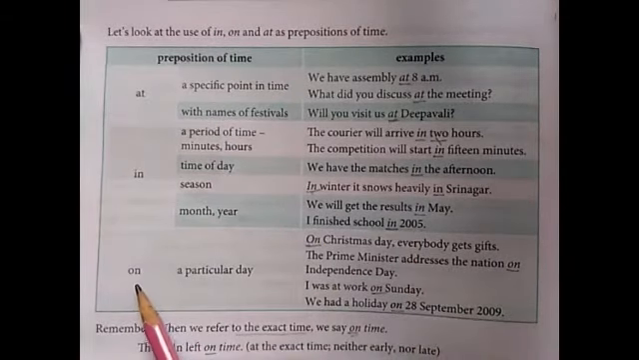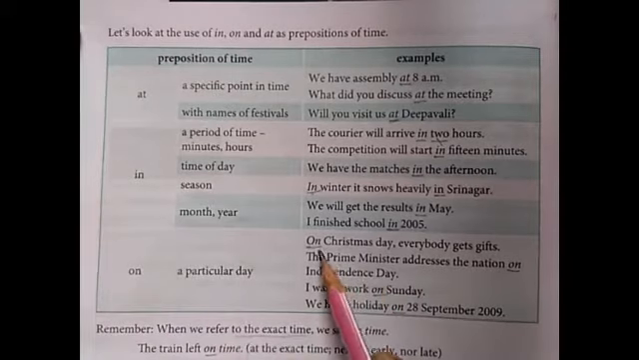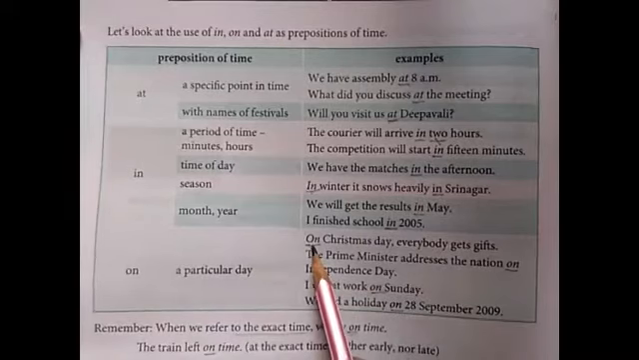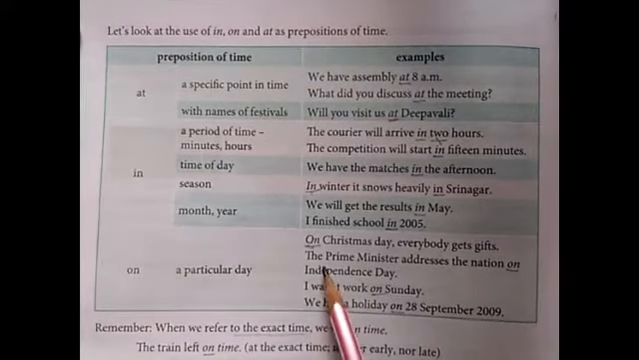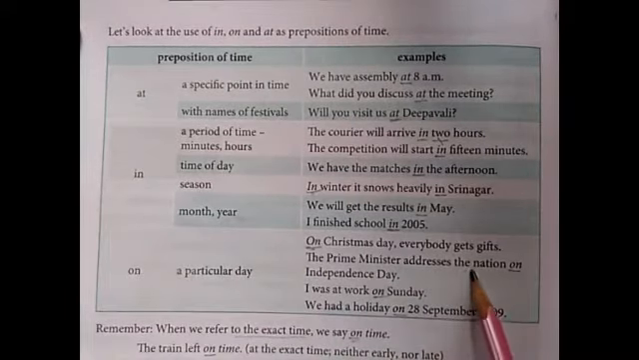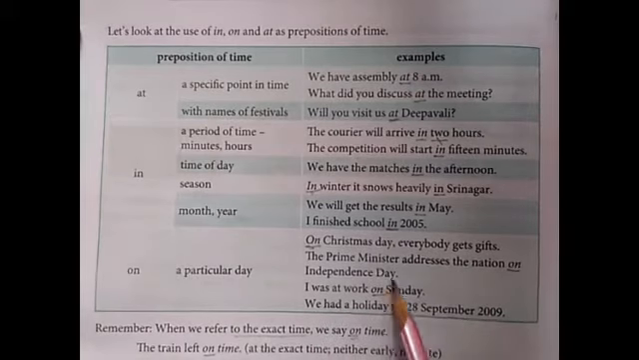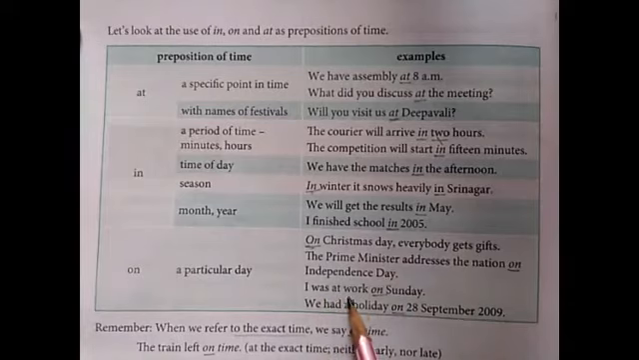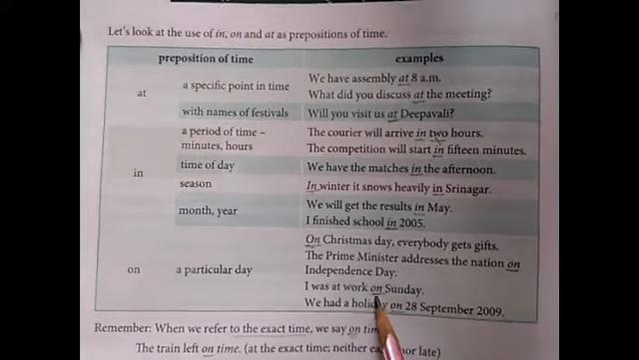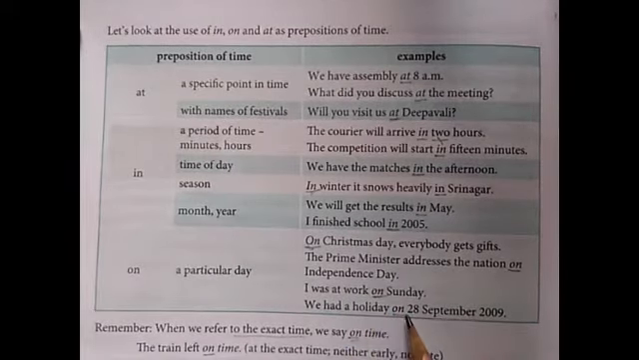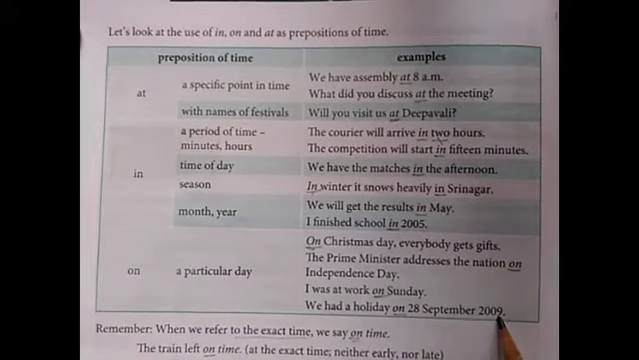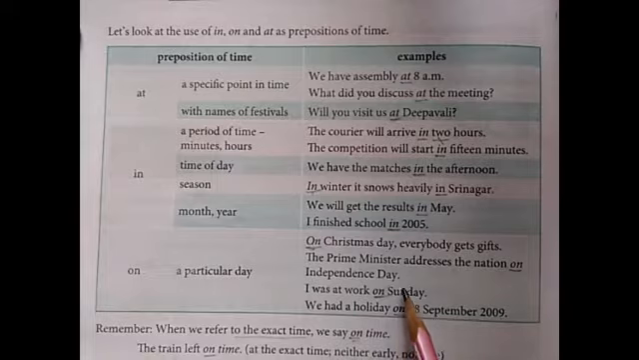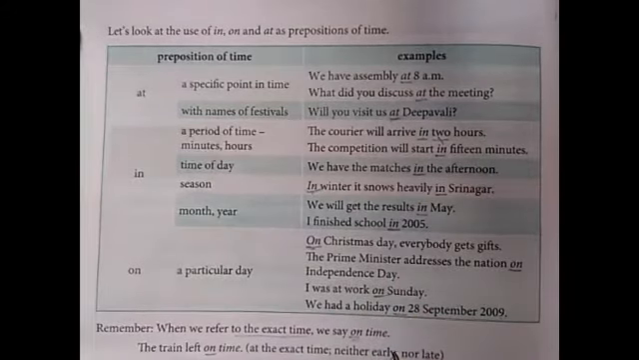Then preposition on, a particular day. On Christmas day, everybody gets gift. So to show particular day, on. The Prime Minister addresses the nation on the Independence Day. So on the Independence Day shows particular day. It was at work on Sunday. We had a holiday on 28 September 2009. So to say particular days, preposition on is used.